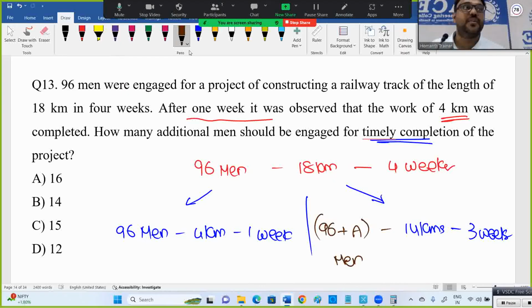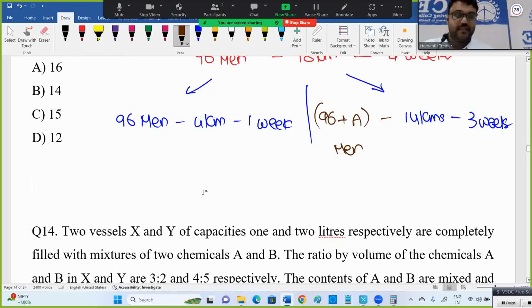How many additional men is required for timely completion? As per their process, if they go 4 weeks, 16 kilometers only will complete. 1 week, 4 kilometers means 4 weeks, 16 only will complete. Still 2 kilometers extra is there. So that should be completed by these people. So how many additional men are required? Right. So you can analyze and you can do in a normal process. There are two methods. I'll give one normal process, one is using chain rule.